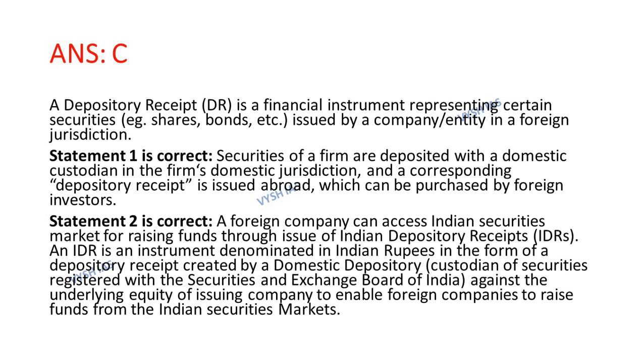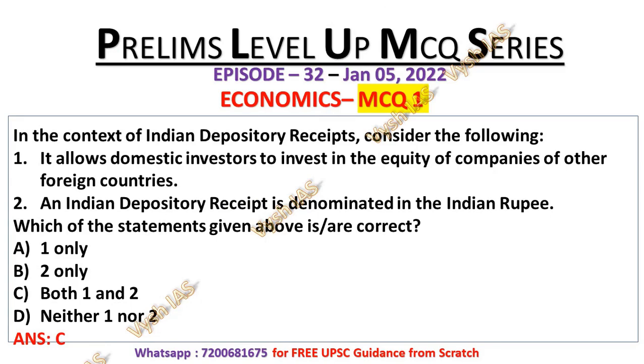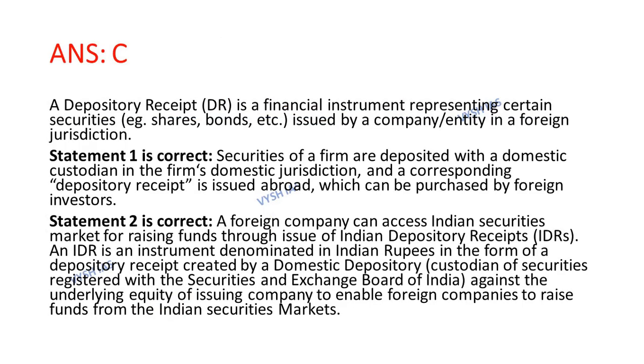So as we know what is depository receipt, now let's look at the statements. As I told you, statement number 1 is correct because the securities of a firm are deposited with a domestic custodian in the firm's domestic jurisdiction and a corresponding depository receipt is issued abroad which can be purchased by the foreign investor. That is the explanation of statement number 1. Now as I told earlier, statement number 2 is also correct.